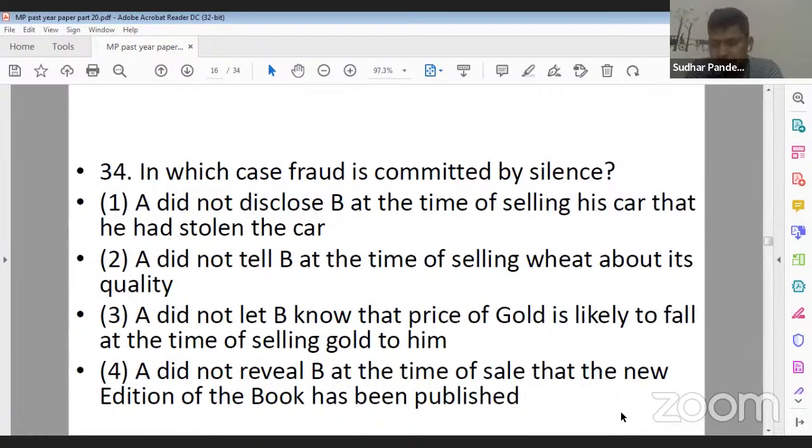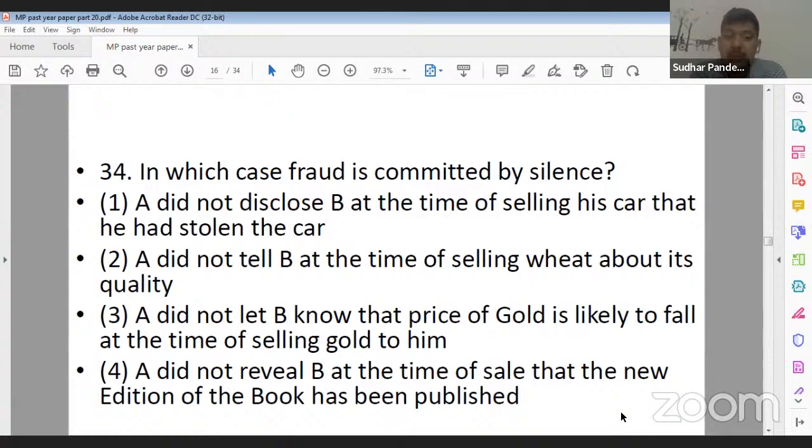Next question, question number 34. In which case is fraud committed by silence? Option 1, A did not disclose to B at the time of selling his car that it was a stolen car. Option 2, A did not tell B at the time of selling wheat about its quality.